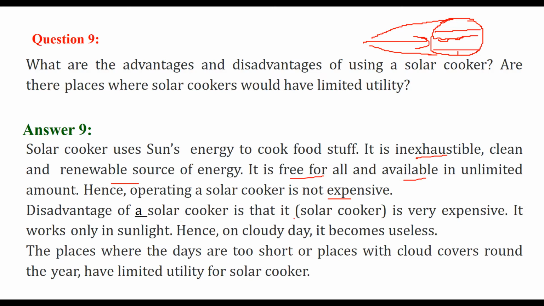The disadvantage of a solar cooker is that it is very expensive. It works only in sunlight. It needs infrared rays to heat up the food. On a cloudy day, it will become useless. And as I said, places where days are very short, places that are mostly covered by cloud cover around the year, cannot use a solar cooker. They have limited utility of solar cooker.